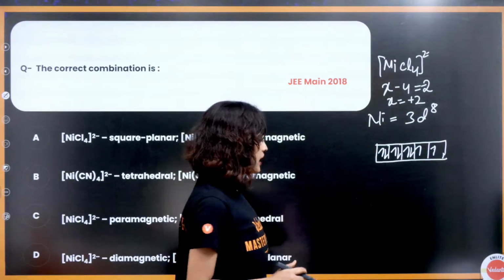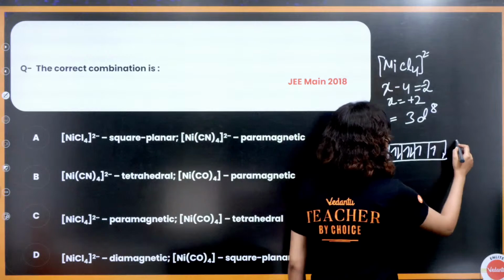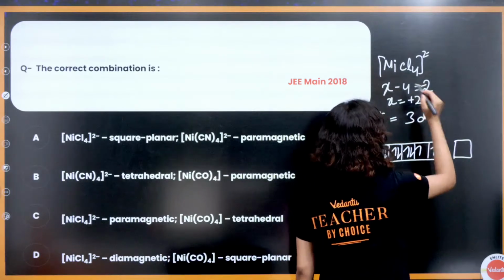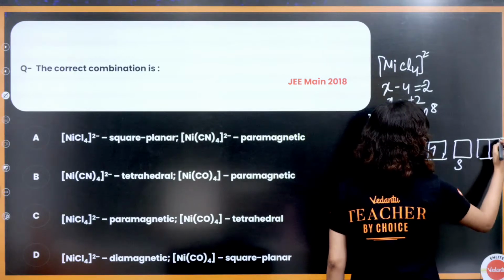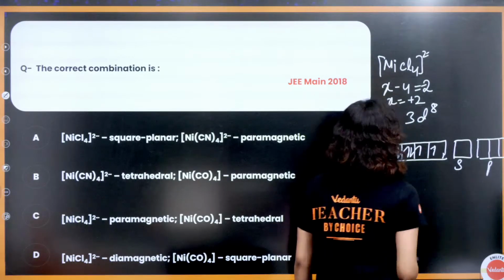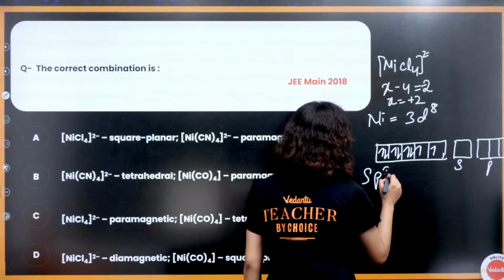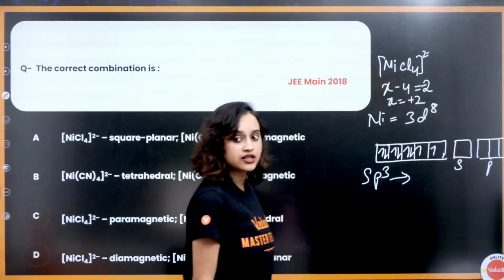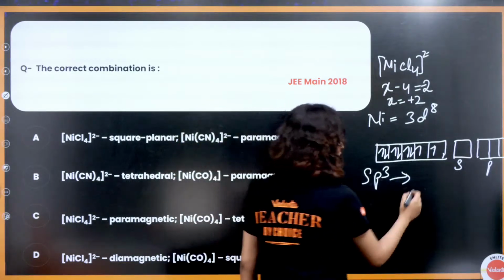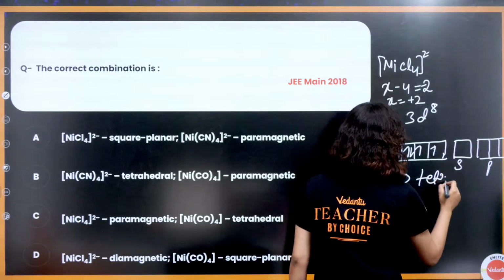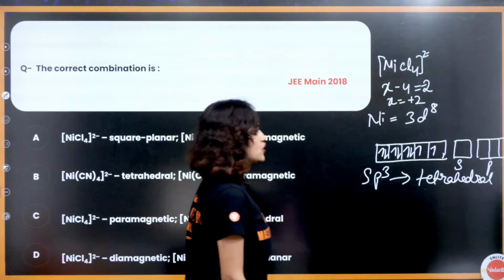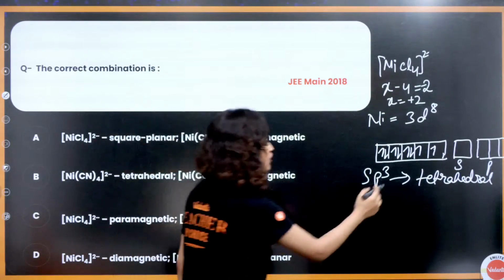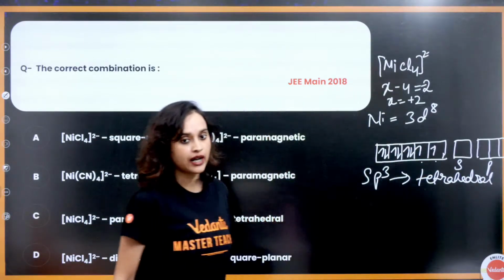If there is no pairing, the empty orbitals for Cl are s and p3, so it is sp3 hybridization. So what is the shape? The shape is tetrahedral, everybody. Tetrahedral shape, and there are 2 unpaired electrons.